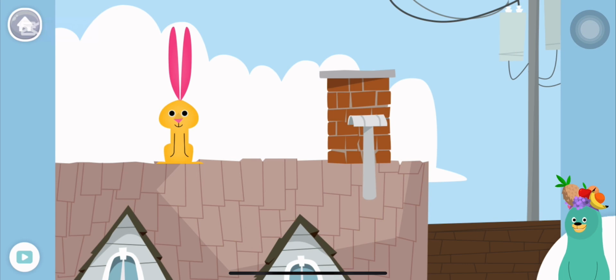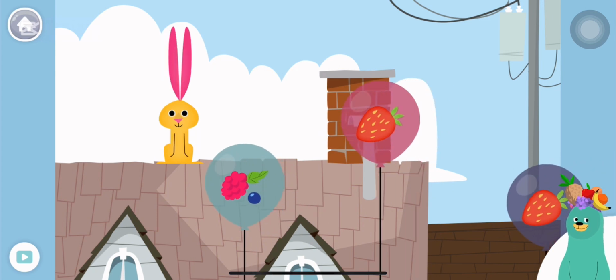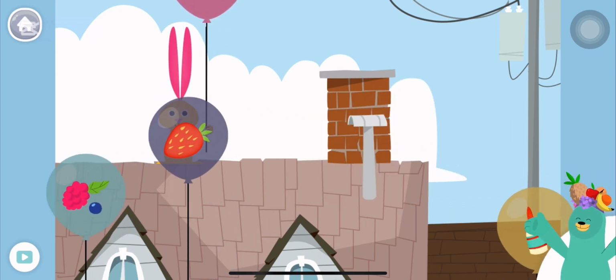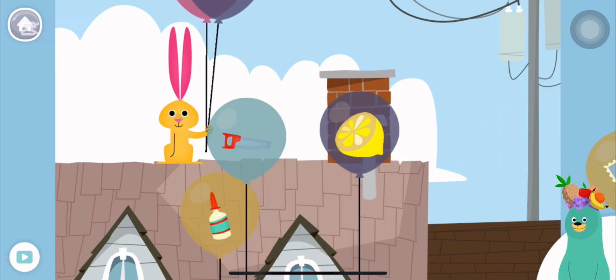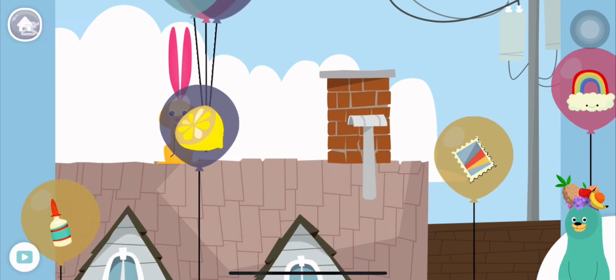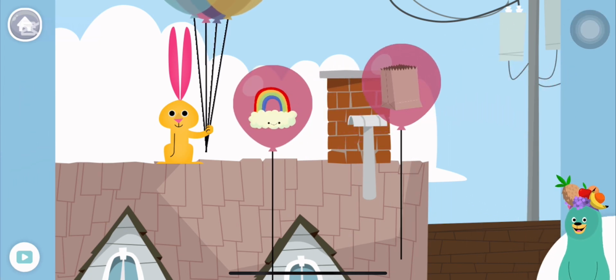Drag all the things that start with the S sound to the rabbit. Strawberry. Woohoo! Saw. Woohoo! Stamp. Woohoo! Nice work! You found them!